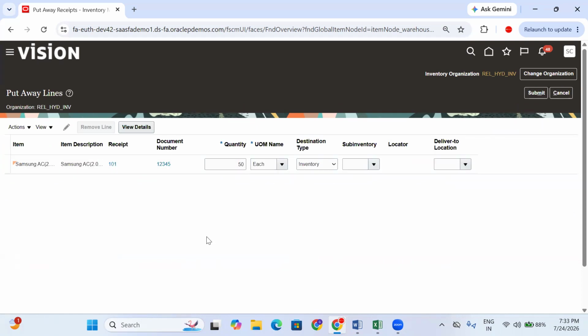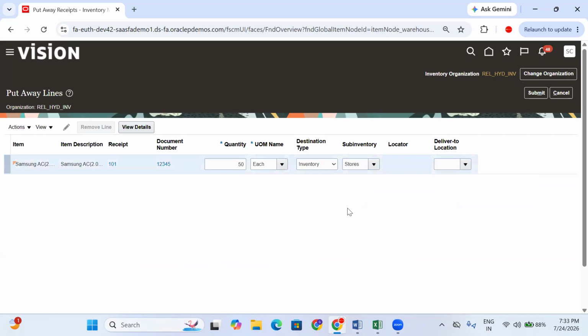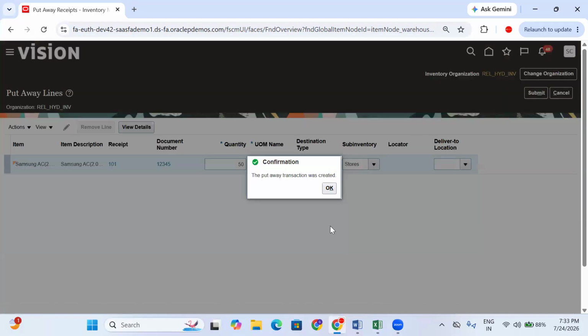Now, organization people are putting this material from receiving location to the destination of inventory, on which sub-inventory? Showroom or stage, anything. Let's take stores. Right, click on submit.